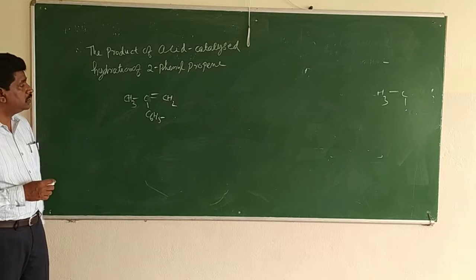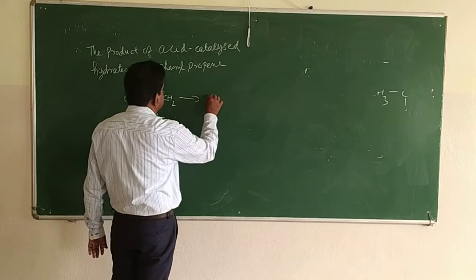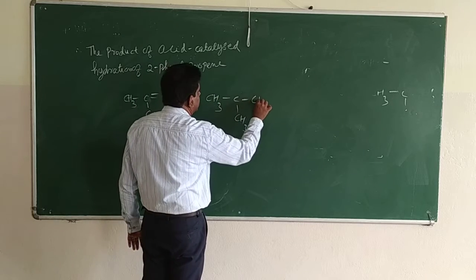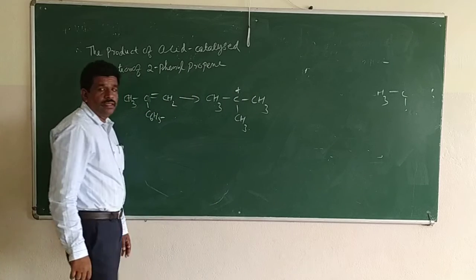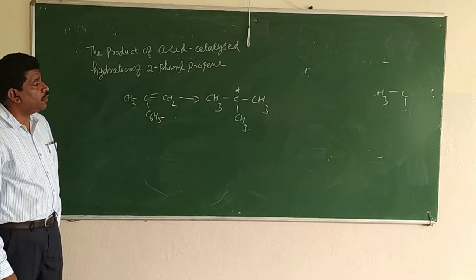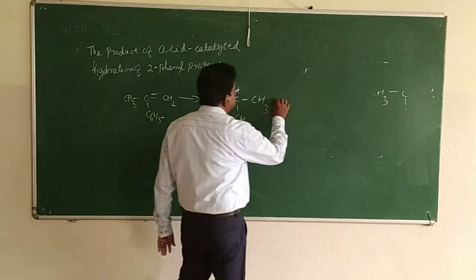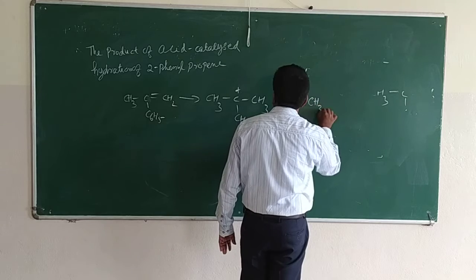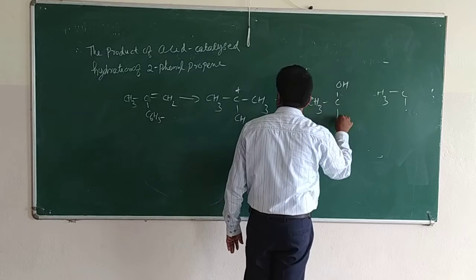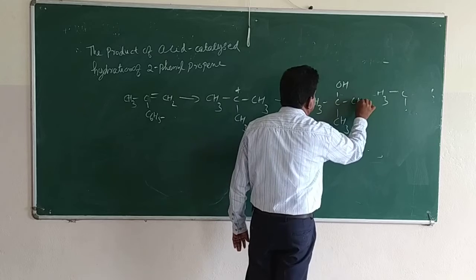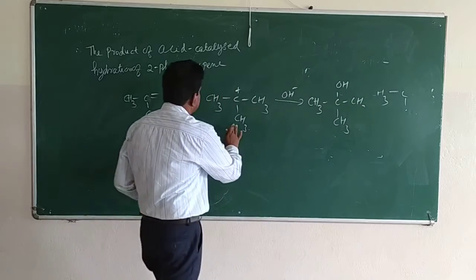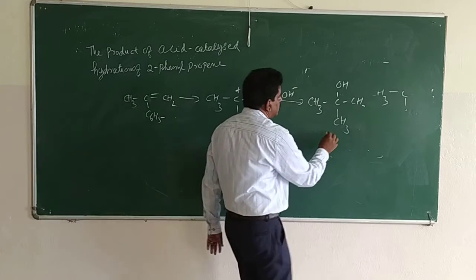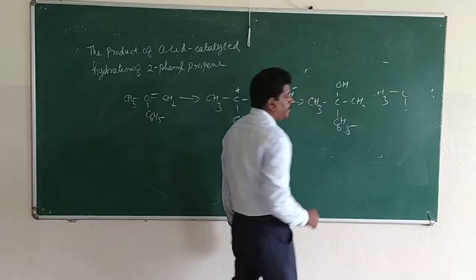Here also, first the protonation will take place, giving CH3, C, CH3, CH3 with a positive charge, and here the OH group will attack. So OH minus will attack here, and the product formed will be CH3, C, OH, CH3, CH3, where it is not CH3 but the phenyl group, C6H5.